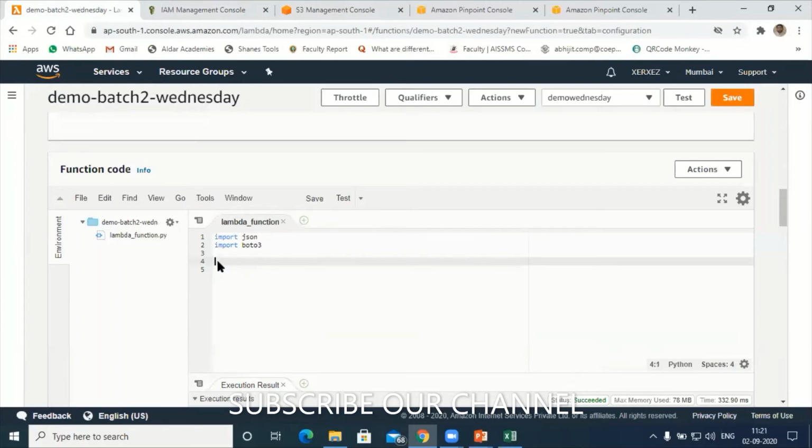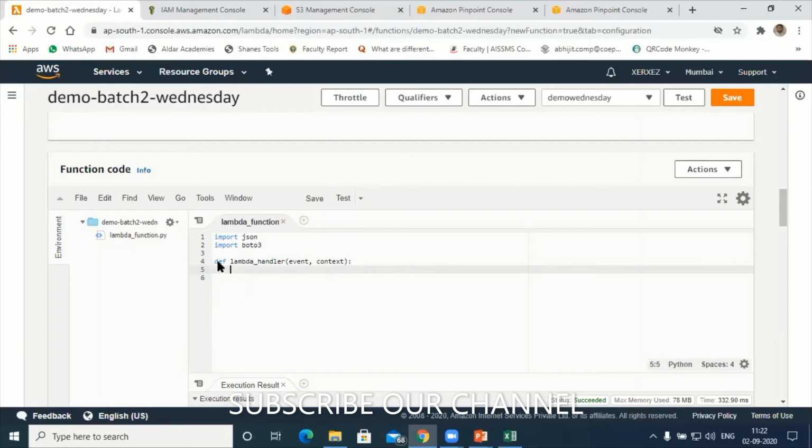Again, let's start with the definition only. I want boto3, it's mandatory now, so that I can communicate with other services. Again, def lambda_handler with event and context. Next, I'll have a for loop statement so that I can check all the records.